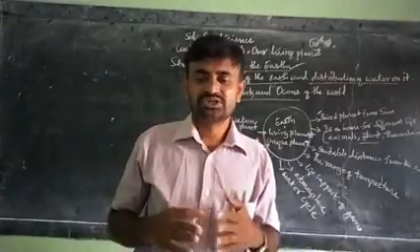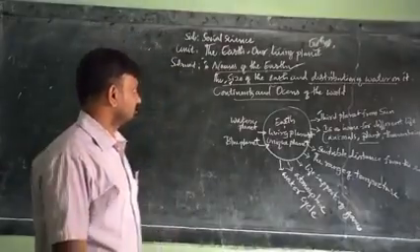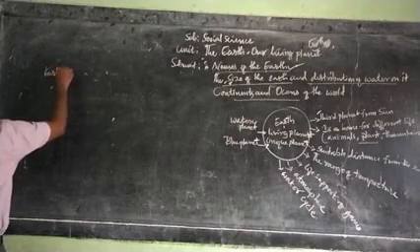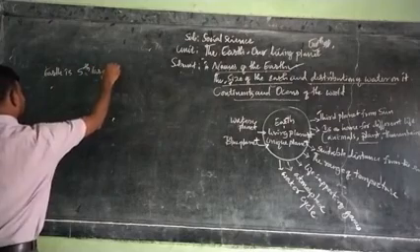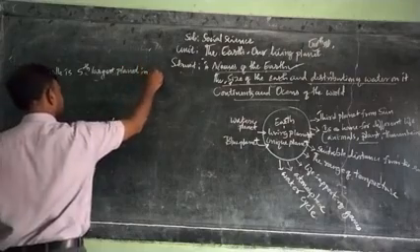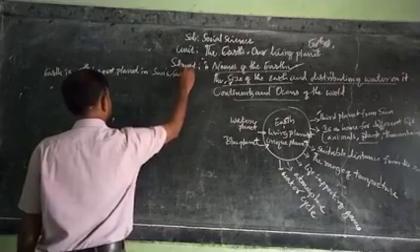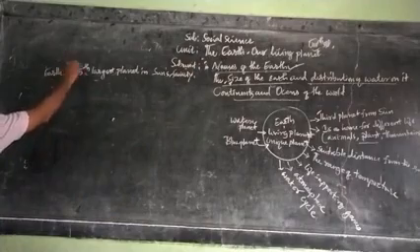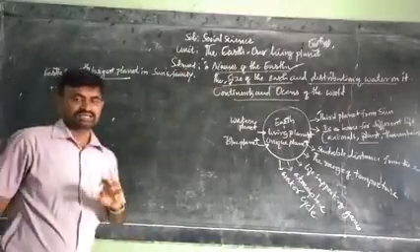The earth is the fifth largest planet in the sun's family. Do you understand all those things? Dear students, our earth is the fifth largest planet in the solar system.